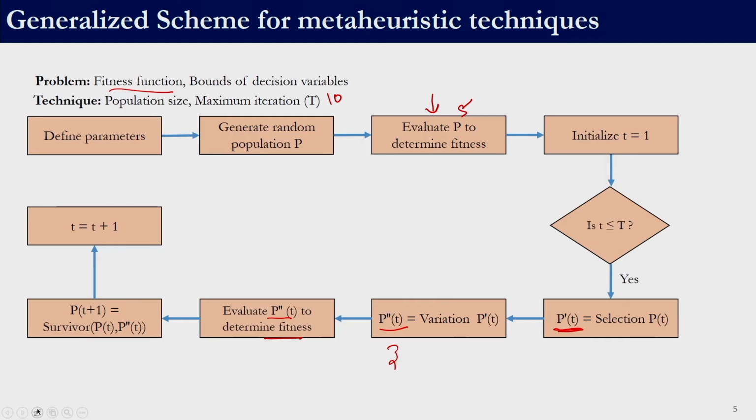So, we increase the iteration counter and then check whether this condition is satisfied or not. As long as this condition is met, this cycle is repeated, and once this condition is no longer met, we terminate the procedure, and that is the end of the algorithm. Since we have a population at any given iteration, the best solution in the last iteration is considered to be the optimal solution determined by that particular meta-heuristic technique.